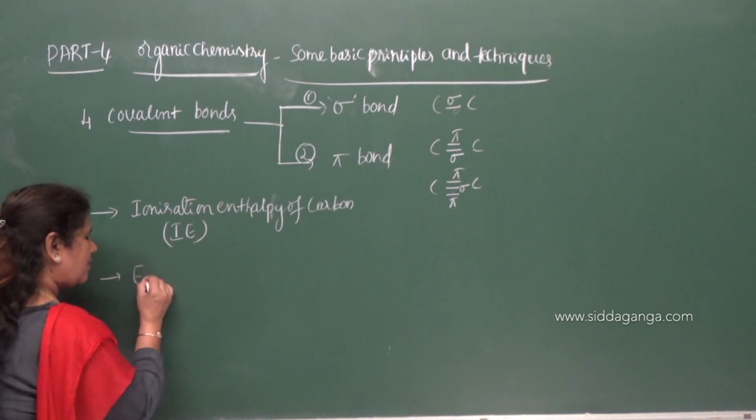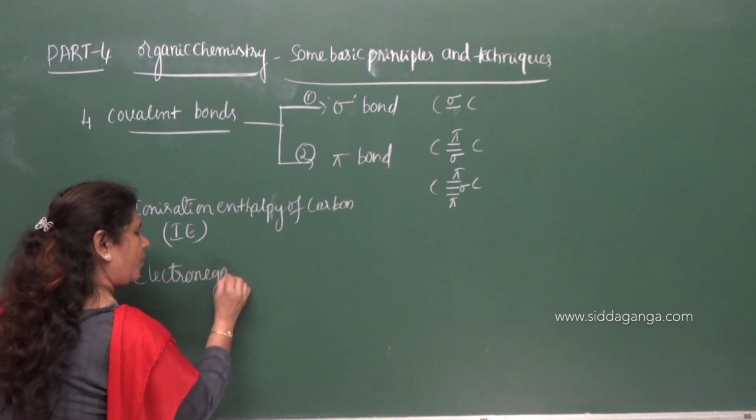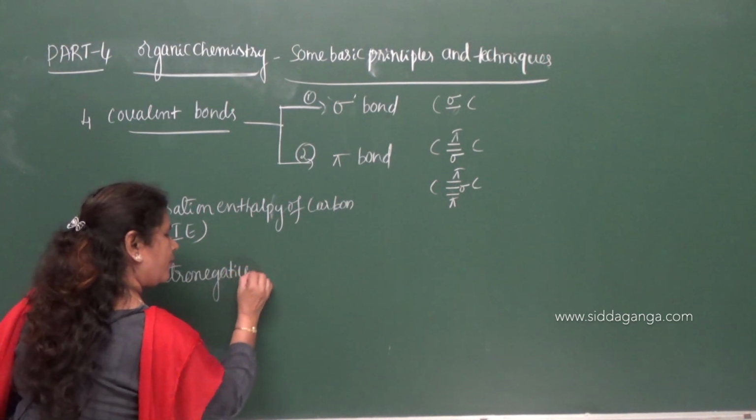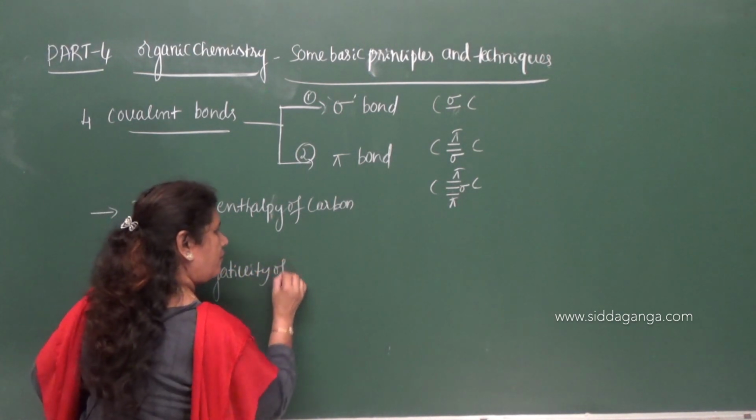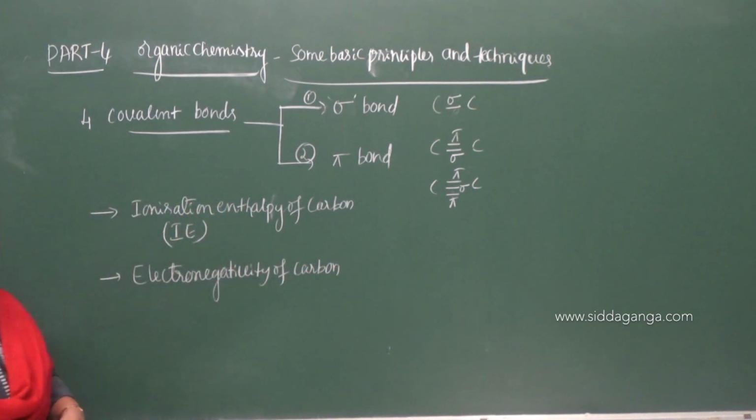Second reason is the electronegativity of carbon. So, what is the ionization enthalpy of carbon?